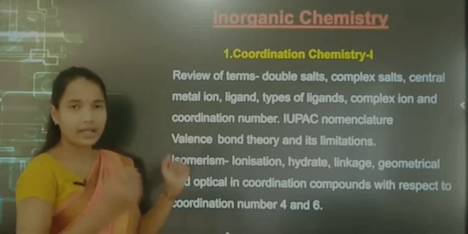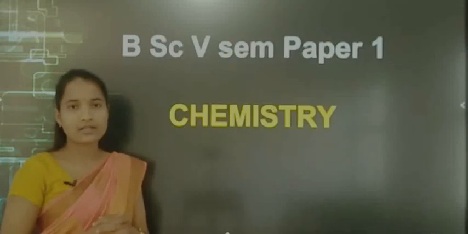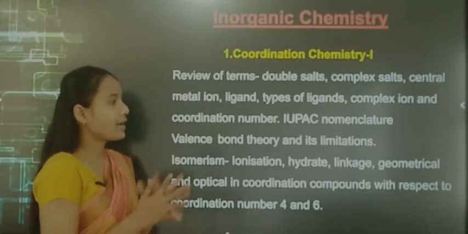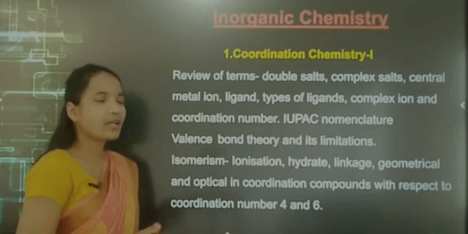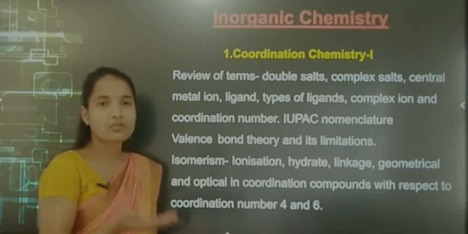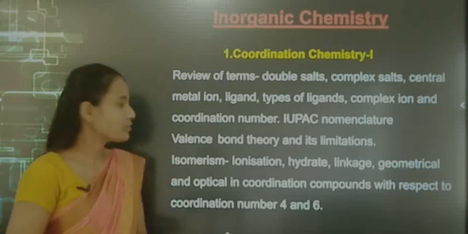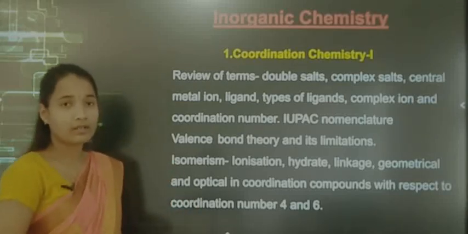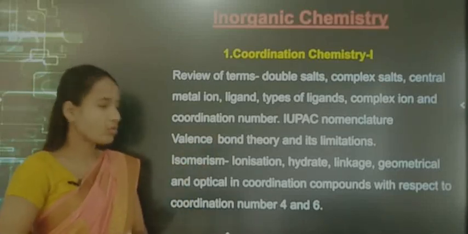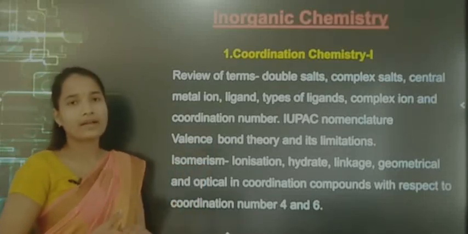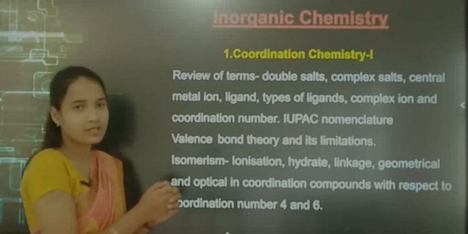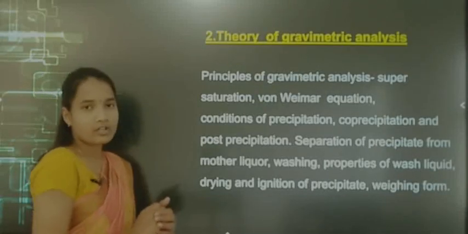And next part is isomerism, and the types of isomerism, that is ionization isomerism, linkage isomerism, hydrate isomerism, geometrical and optical isomerism with respect to coordination number 4 and 6. And this is your first chapter, coordination chemistry.